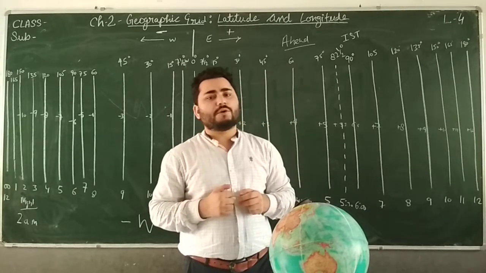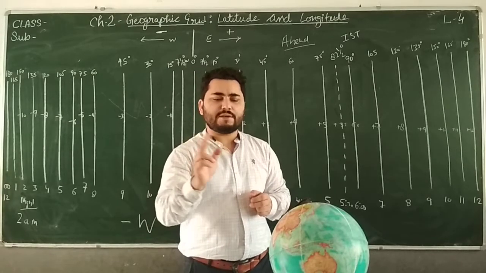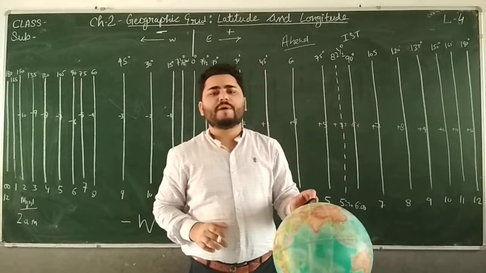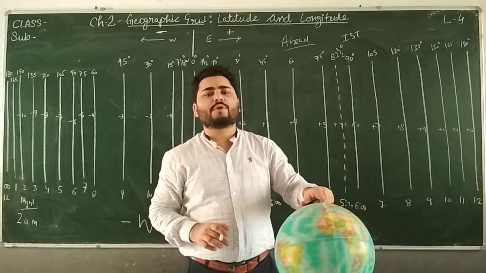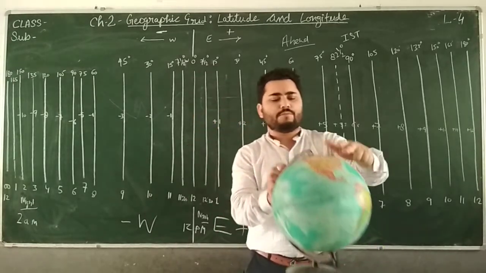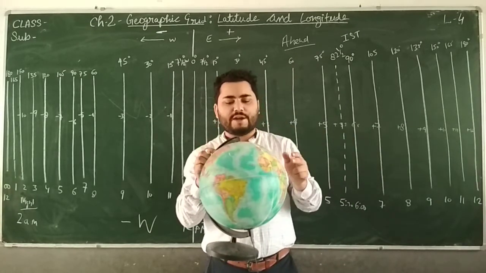There are 360 lines of longitude, and these 360 degrees are called one rotation. In how many hours is one rotation completed? In 24 hours. So the Earth is moving 360 degrees in 24 hours.